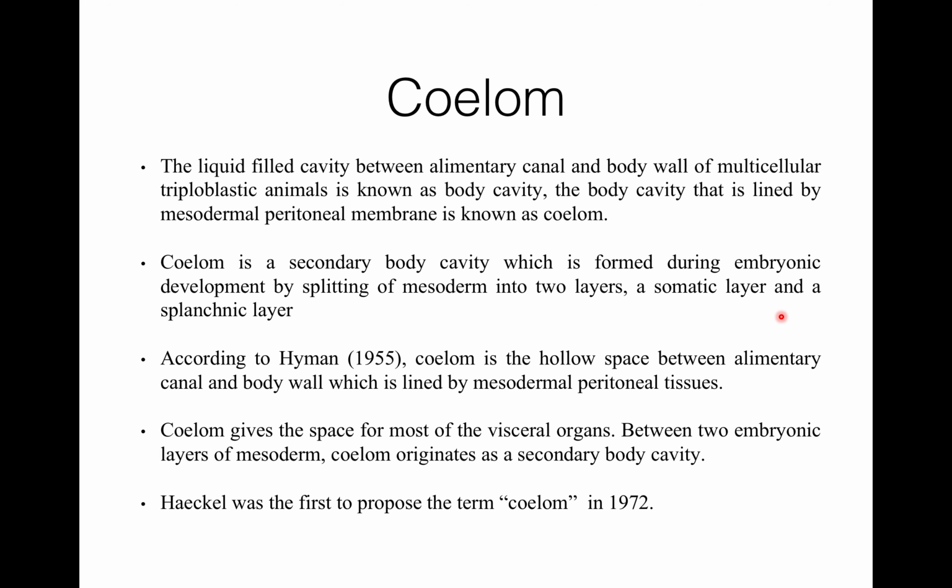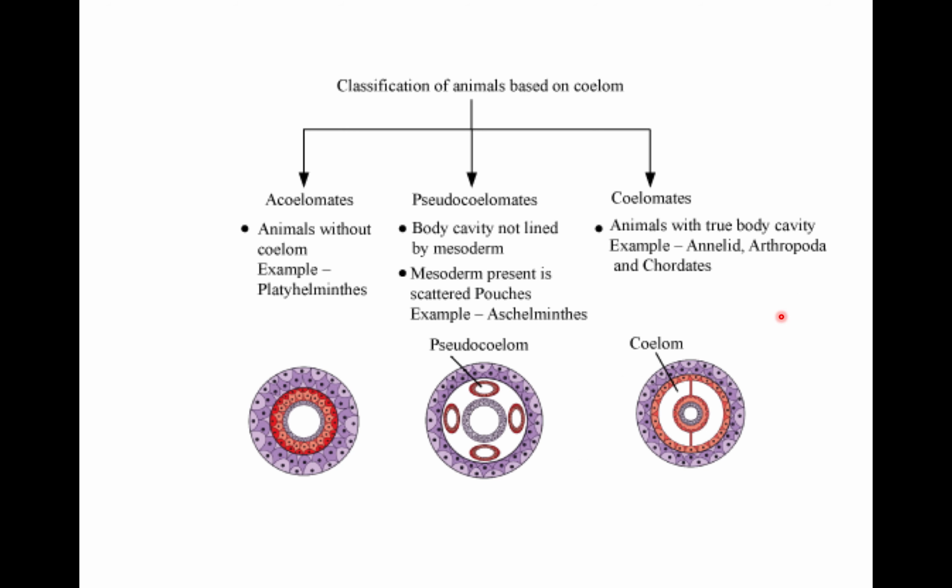Haeckel was the first to propose the term coelom in 1872. The animals without coelom are known as acoelomates, animals with pseudocoel or pseudocoelom are known as pseudocoelomates, and the animals with true body cavity or true coelom are known as coelomates. Examples: annelids, arthropoda, and chordata.